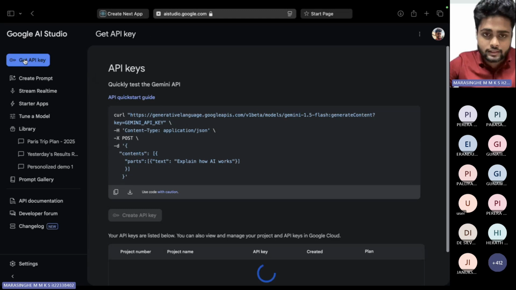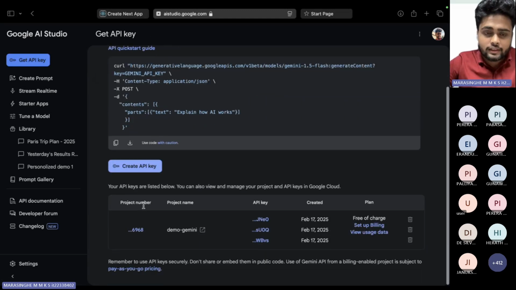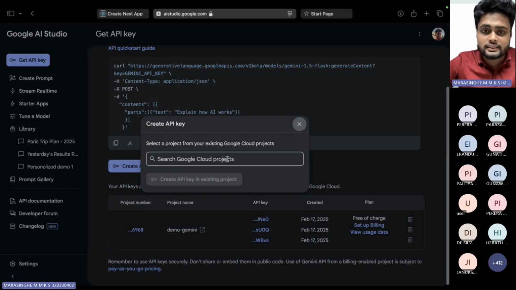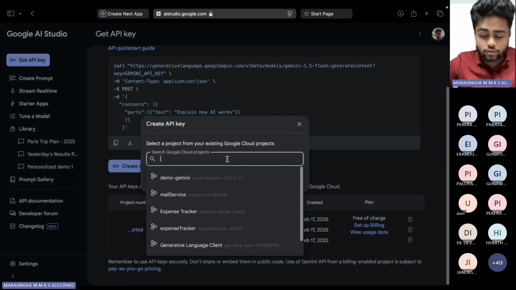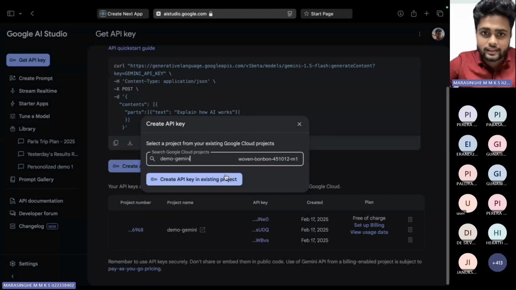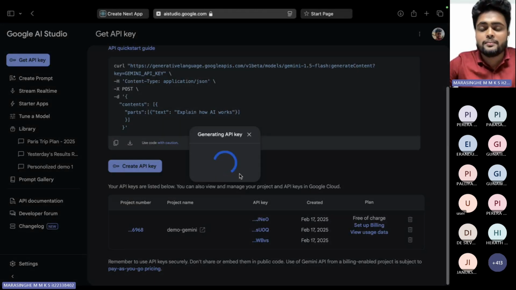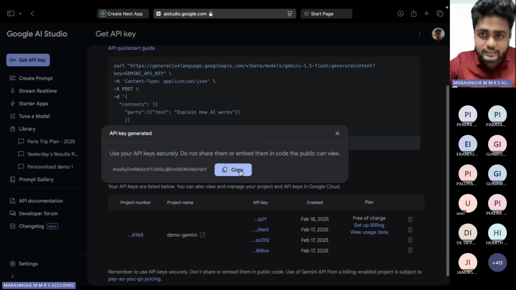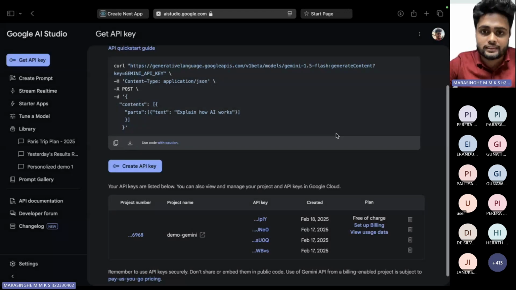Click it, and then in here also you will see an option called Get API Key. Click that one and select the project that you have created in Google Cloud Console, and hit Create API Key. That will generate a new API key. Copy it and make sure to keep it in a safe place. Okay, so now we are all set up to go.